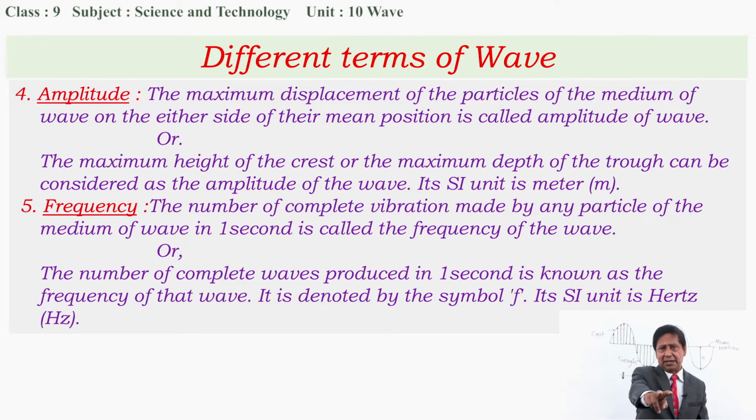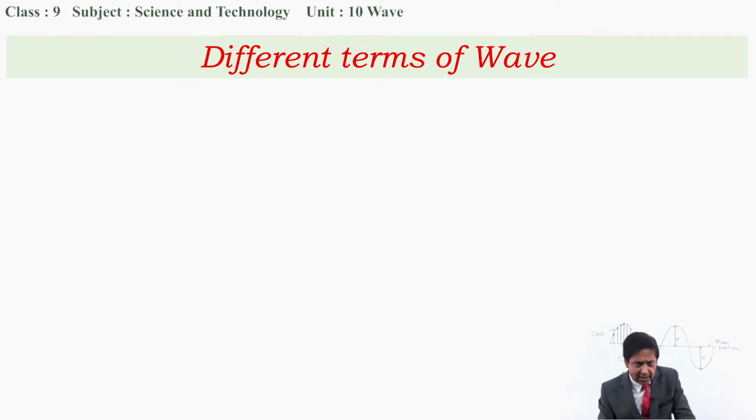There are two methods of defining frequency. If the number of vibrations is 2 in 1 second, that is 2 hertz. Number of vibrations means mean position to extreme, back to the mean position, then to the other extreme and again back to the mean position: 1 complete vibration. How many complete vibrations are produced in 1 second represents the frequency of that wave. Okay, now let's move forward.